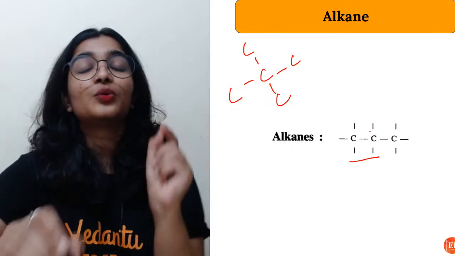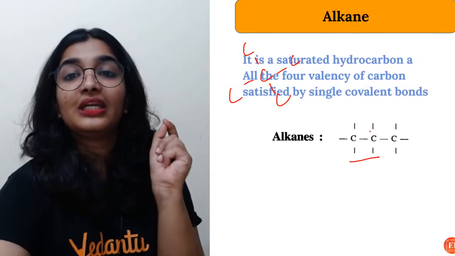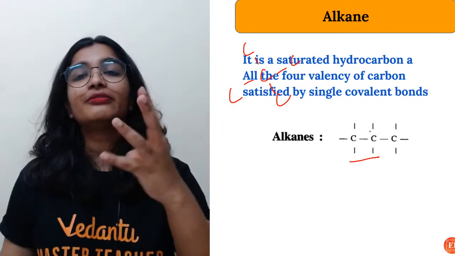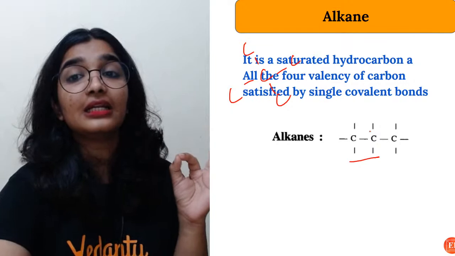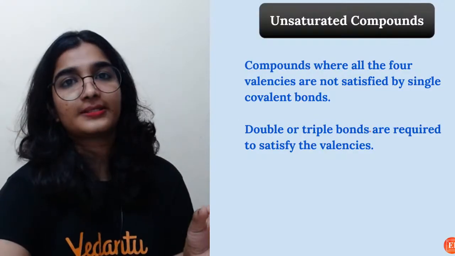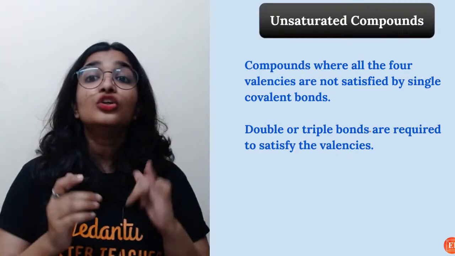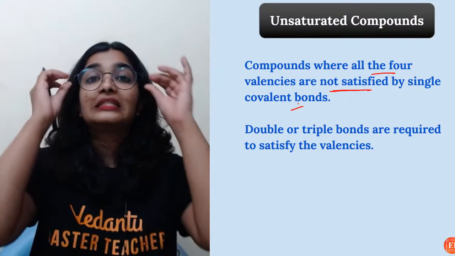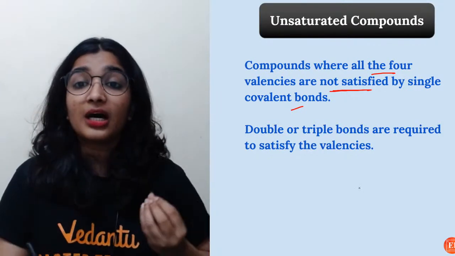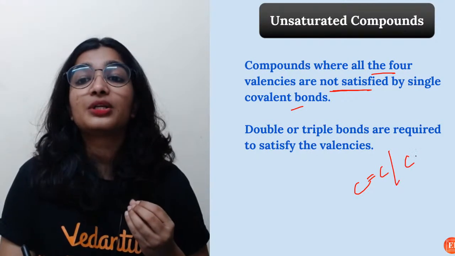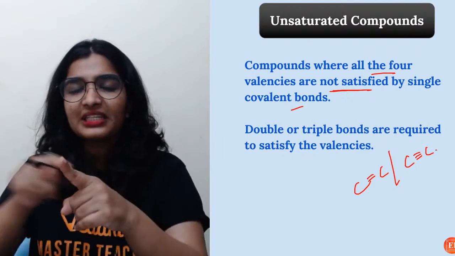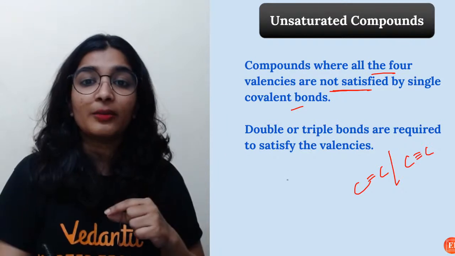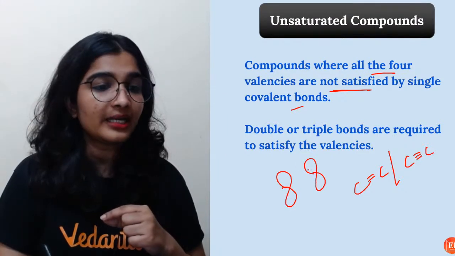You can see there is only a single bond between carbon and carbon. So all the four valencies of carbon have been satisfied by the single covalent bonds. And what about unsaturated? Where all the four valencies are not satisfied by single covalent bonds, so there are double or triple bonds. That is the reason in the last session I told you about the different kinds of overlapping.